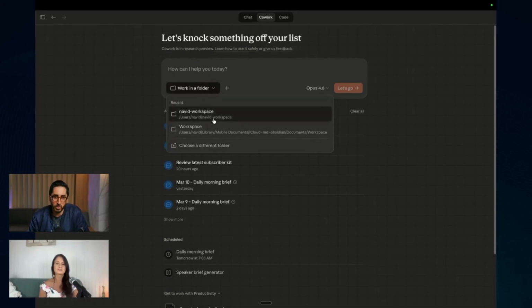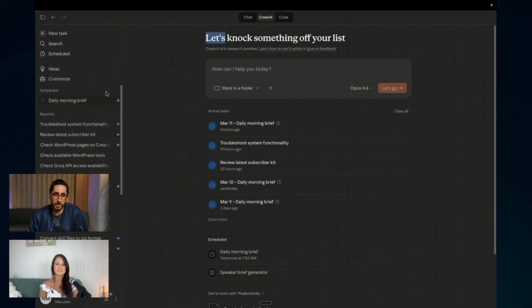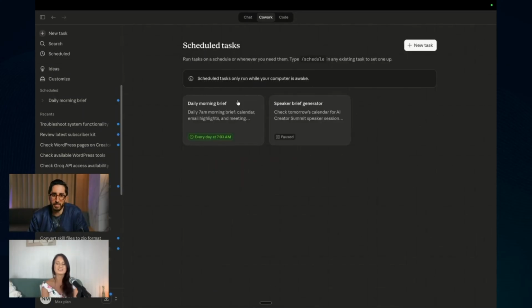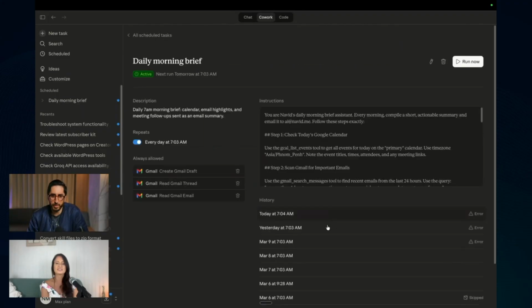And you want this to always be on because of how the desktop runs. If you see here, you have scheduled tasks and stuff. So it's kind of autonomous in a way. I think Claude is going in this direction a little bit. There's ways to make Claude do a lot of things. So this is the co-work thing. You have scheduled tasks here. I have only a morning brief for now. I haven't set up everything, but I also have a speaker brief generator, which basically researches speakers when they are coming. If you look at this one, it's pretty simple.